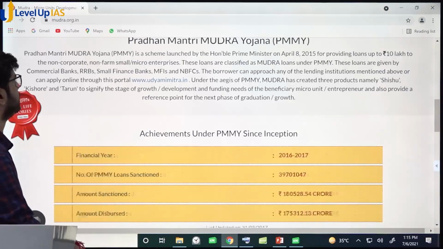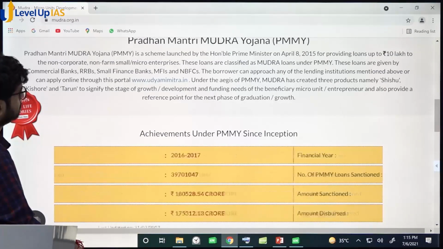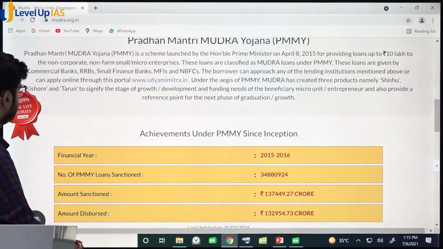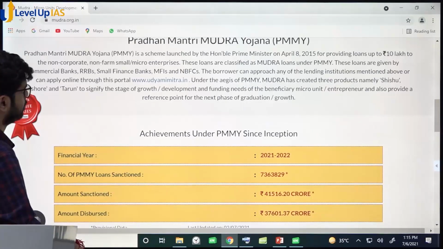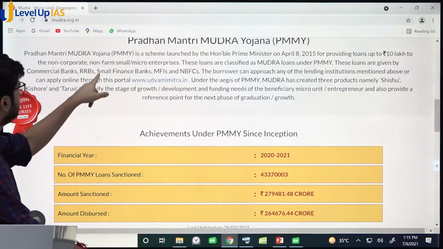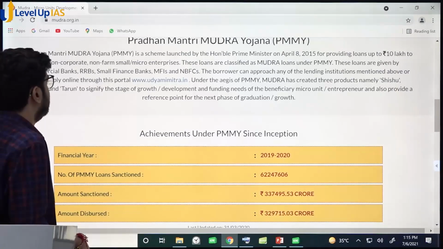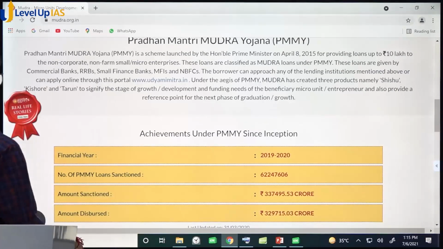See this. Read this. What is this? These loans are given by banks, commercial banks, RRBs, small finance banks, right? Understood?